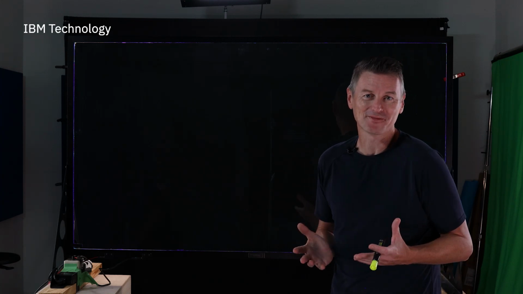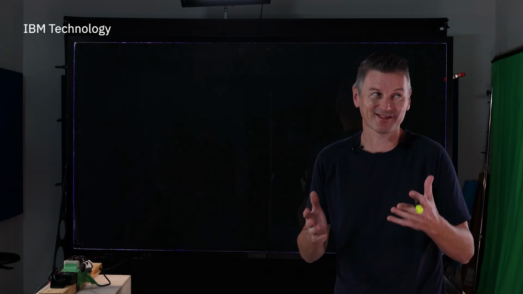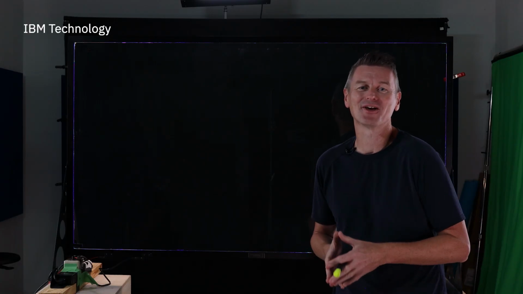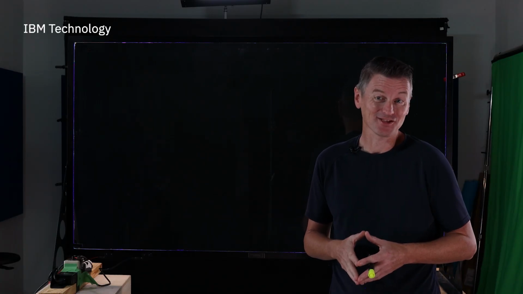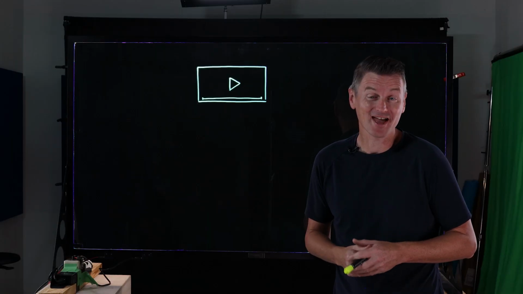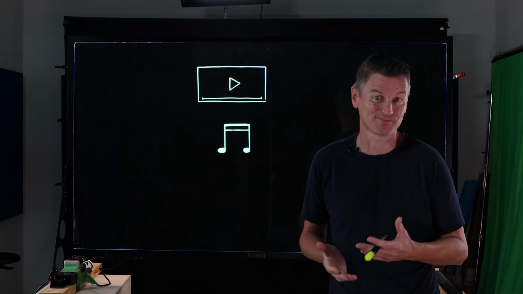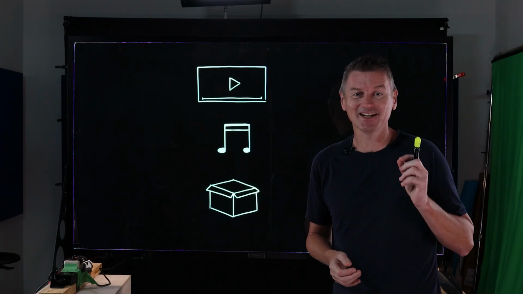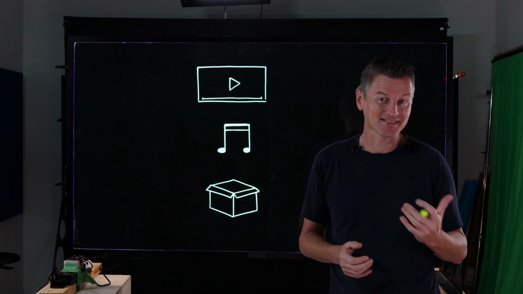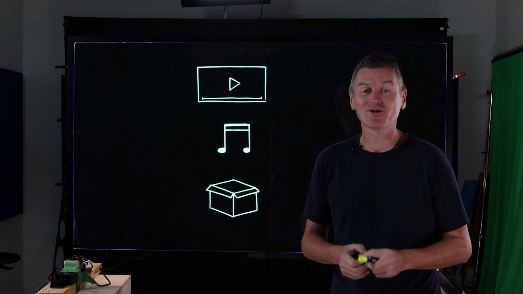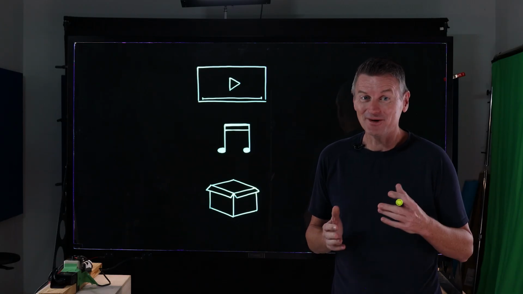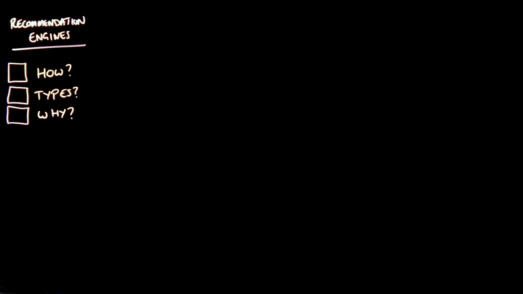I often start these videos by asking you, what is some technical AI term or other? But I think we're all familiar with recommendation engines. They suggest which video to watch next, which songs you might like, which products you might be interested in, all based on using machine learning algorithms to find patterns in user behavior data to create suggestions personalized just for you. But do you understand how they work? Well, let's get into it.